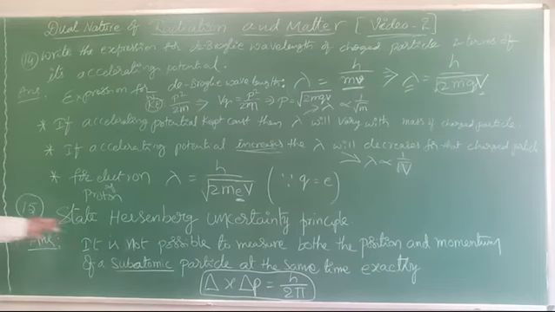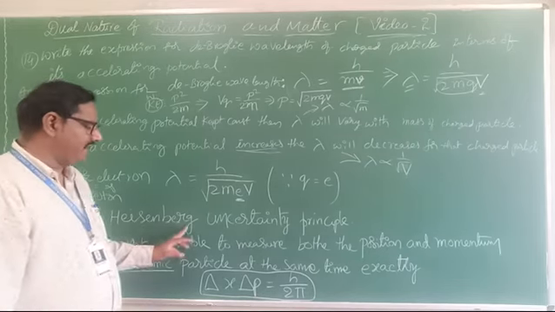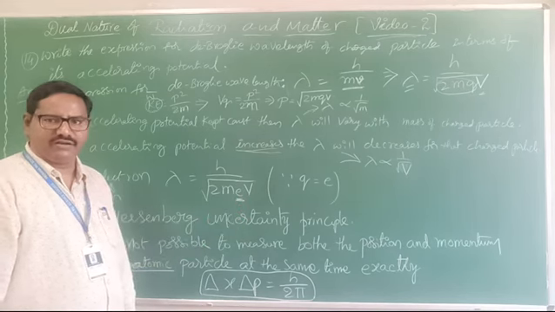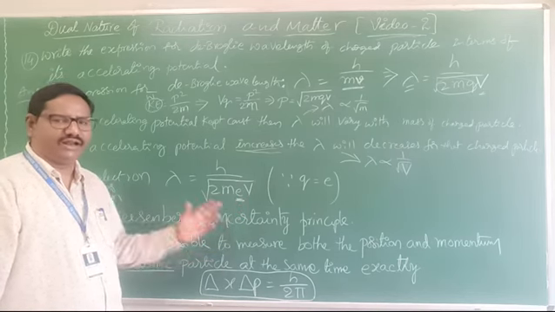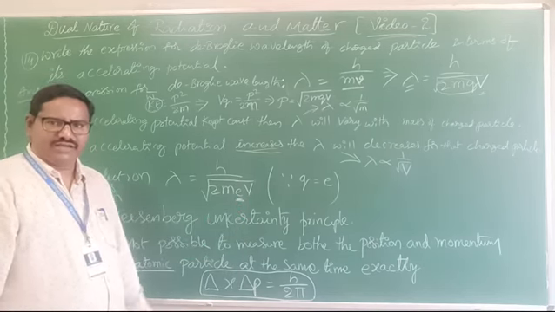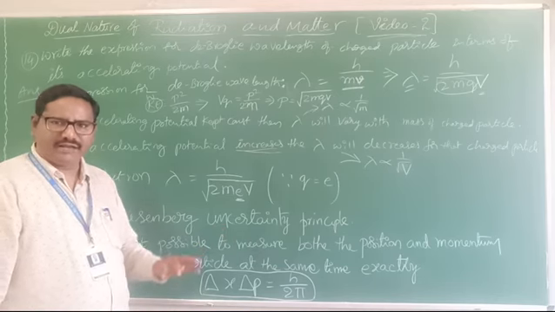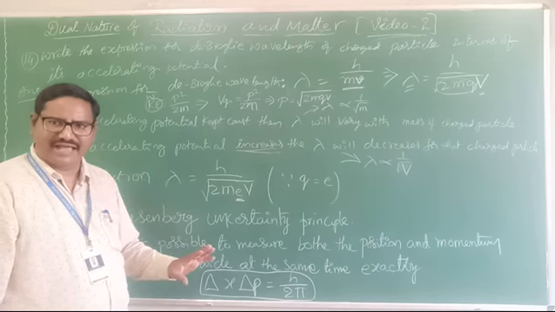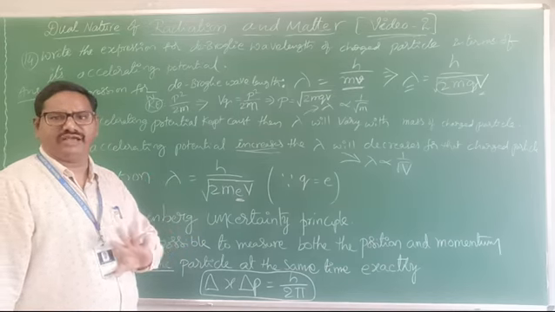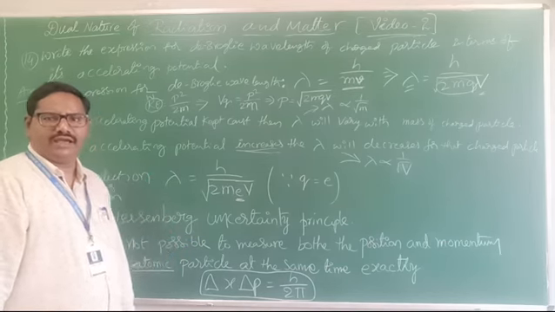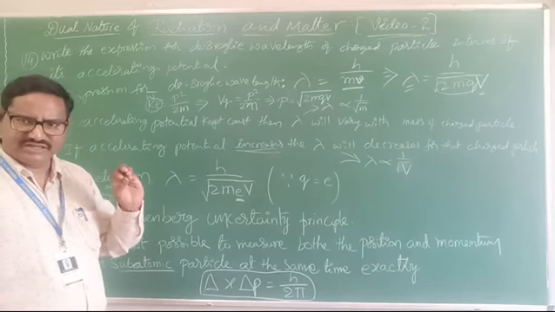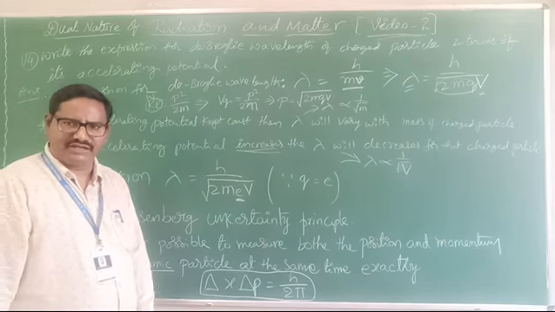Here, state the Heisenberg uncertainty principle. Anyone can know this, it is already learned in chemistry. So here and there both are the same. At a particular instant of time, both momentum and position cannot be measured.